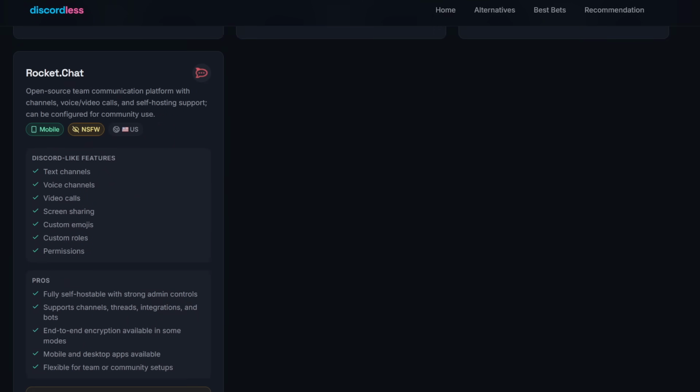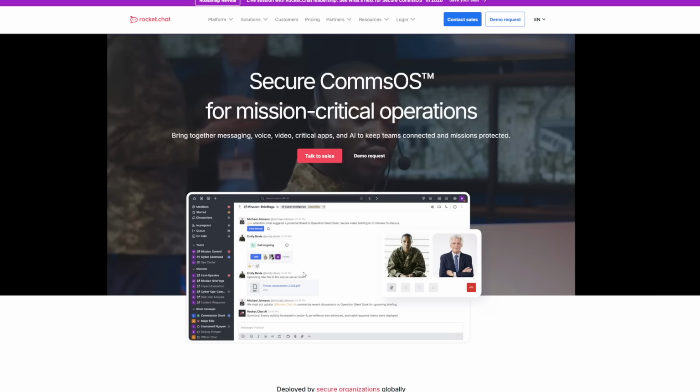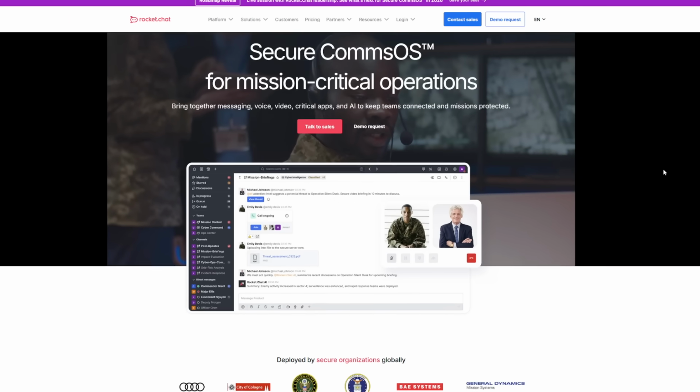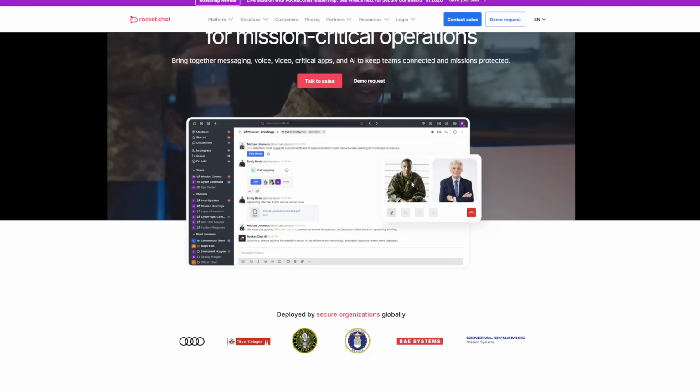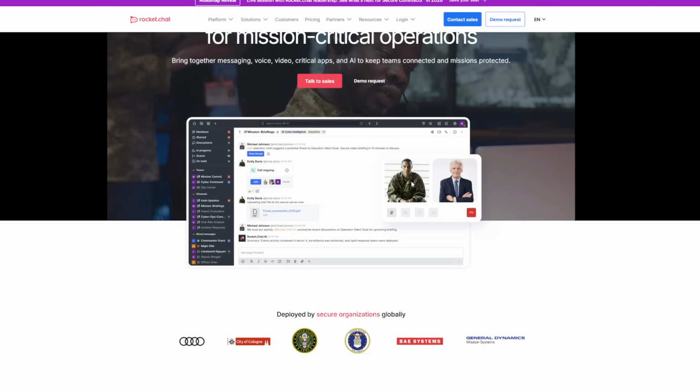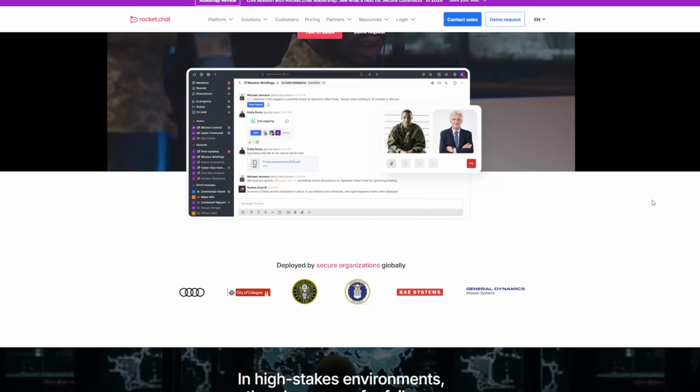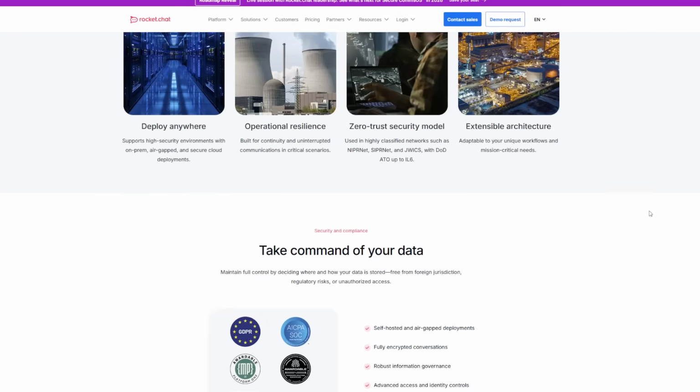And the last one in the more popular alternatives section is going to be Rocket.Chat. So Rocket.Chat is an open source team communication platform with channels, voice and video calls, self-hosting support, and can be configured for community use. This is what Rocket.Chat looks like. And yeah, like they said, it does look a little bit more like Slack. It kind of looks a little bit like Microsoft Teams as well. Maybe I just have PTSD from work, but regardless, this is what Rocket.Chat looks like.